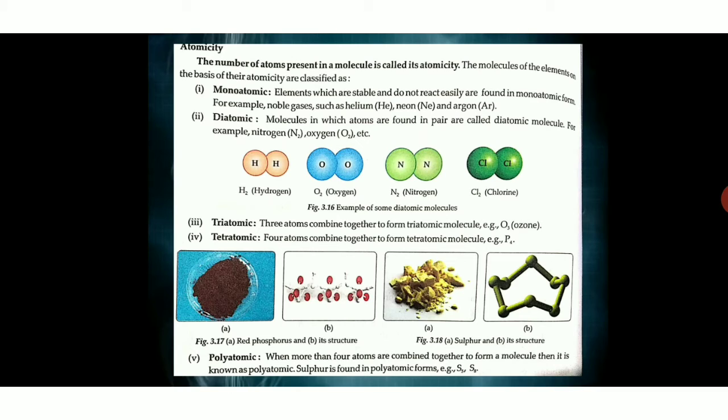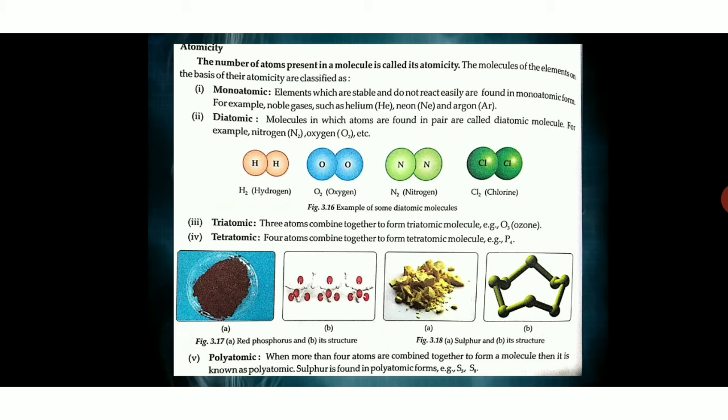A molecule can have atomicity 1, for example, helium. Helium exists as helium only, not as He2. So helium is having atomicity 1, so helium is monoatomic. Hydrogen H2 is diatomic. Similarly, ozone O3 is triatomic, phosphorus P4 is tetraatomic, and sulfur S8 is polyatomic. So these all were homoatomic molecules.